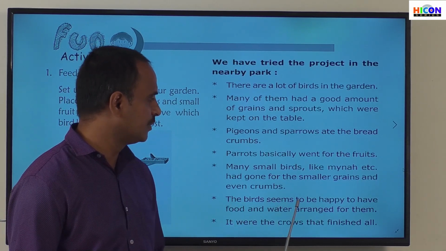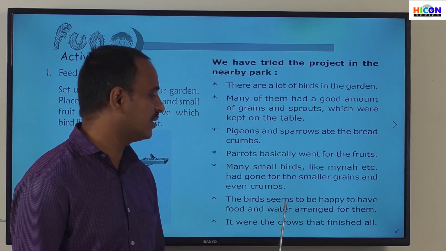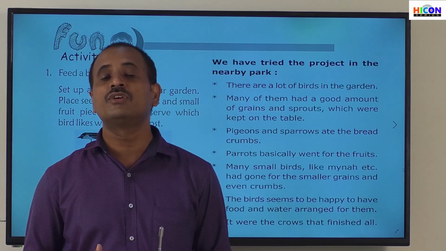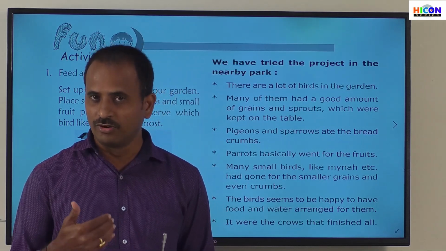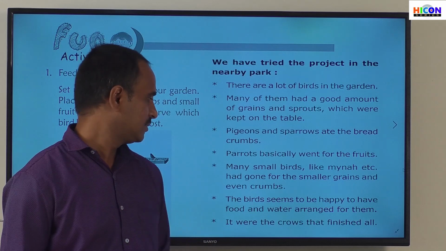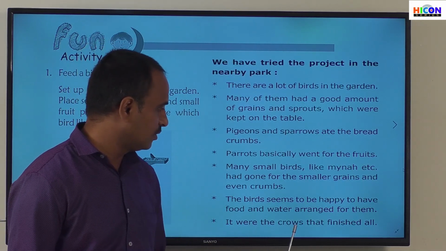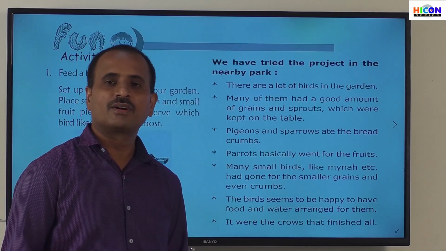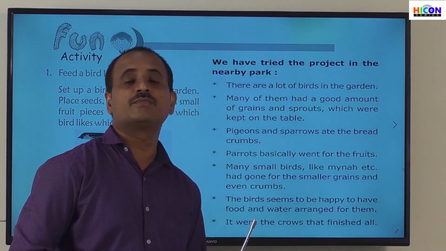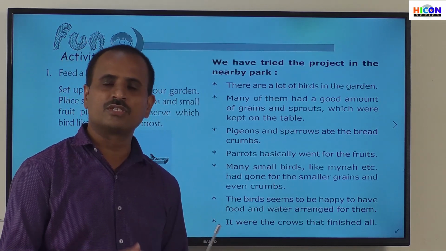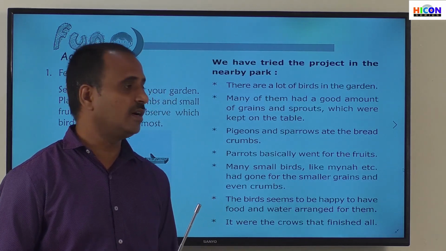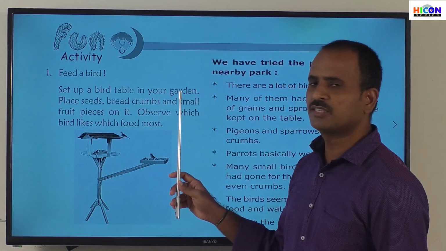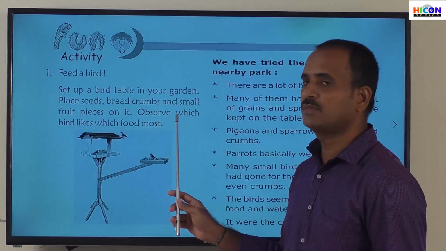Next, the birds seem to be happy to have food and water arranged for them. Children, the birds will feel very happy because you have given food for those birds. And it was the crows that finished all. The crows will eat all types of food items you have placed on the table. What are all the food items? The crows will eat seeds, breadcrumbs, and small food pieces. All the food items the crows will eat.